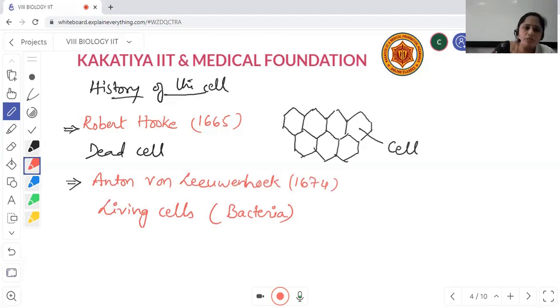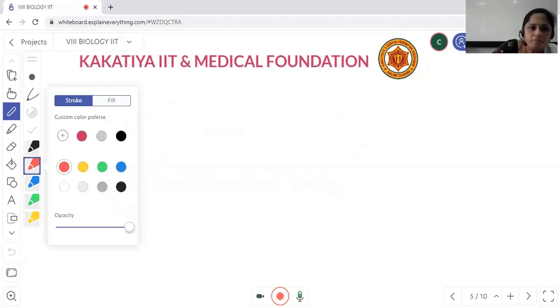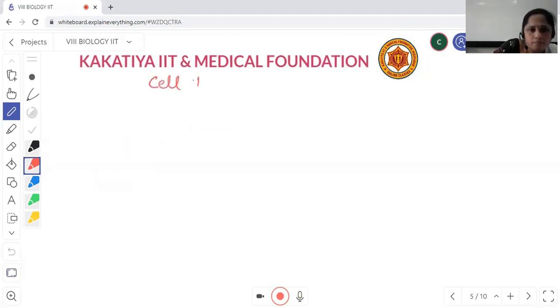Now, coming to cell theory, one of the important topics here. Cell theory explains that all living organisms are made up of cells, and from where the new cells are coming. The important scientists in this field are Schleiden and Schwann.